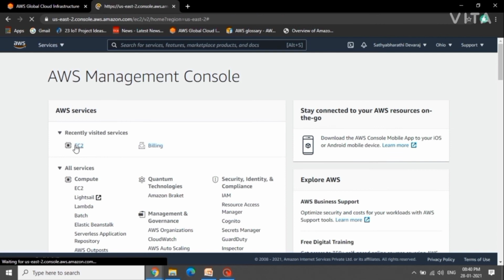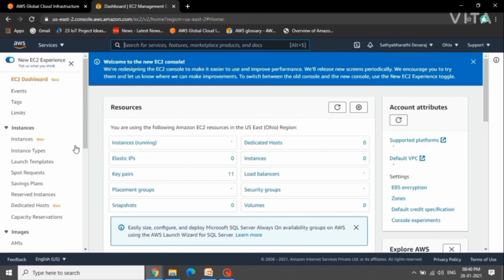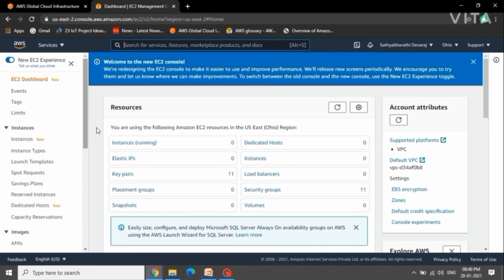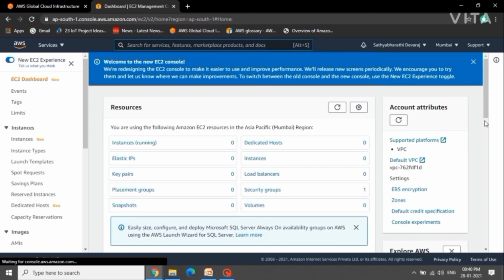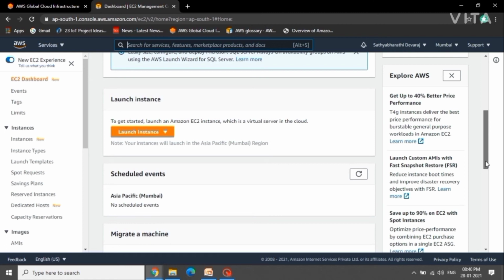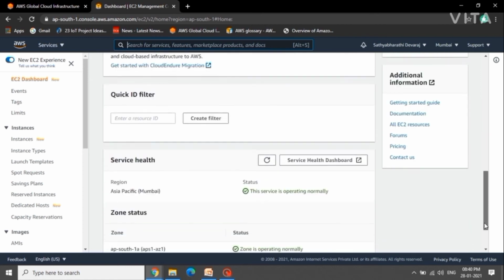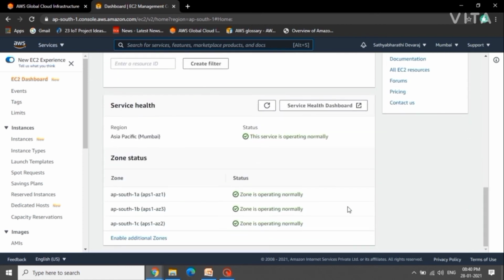In the AWS Management Console, on the top right corner, we can select the region. Just click on this one and we can see various regions. We can select the region we want. And this is the availability zones status. So this is how we can select a region.